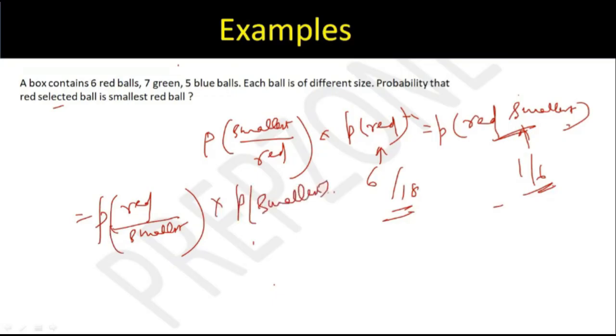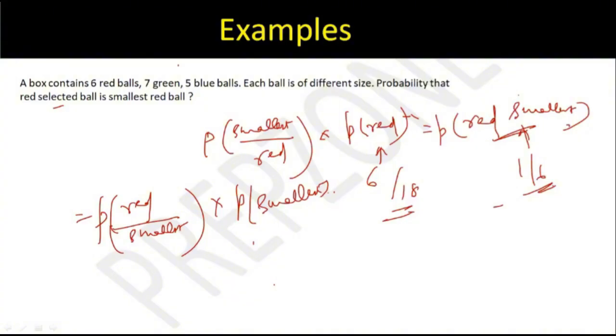Tell me now. So P red, given it is the smallest. Now only one ball can be smallest, no? So it can be in 3 colors. Correct. So 1 on 3. Red out of red, green and blue.